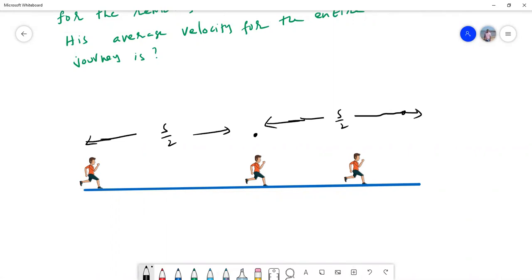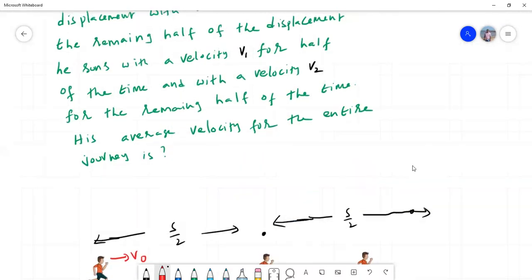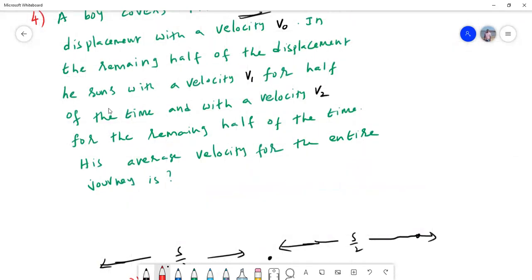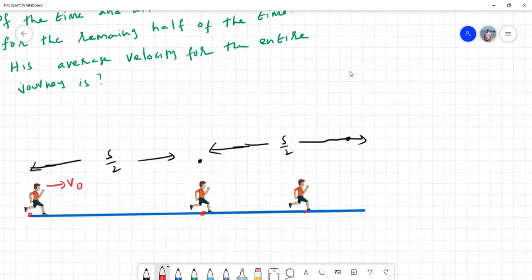In this case, he is running with a velocity v0 from this point till he reaches this point. He'll move with the same velocity. Now from here the velocity has changed. What is v1, v2 here? He said he runs with a velocity v1 for half of the time and with a velocity v2 for the remaining half of the time.